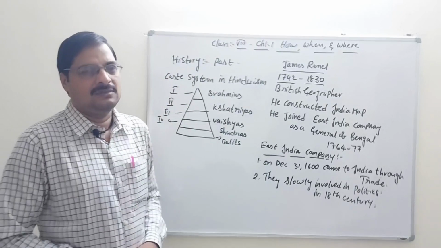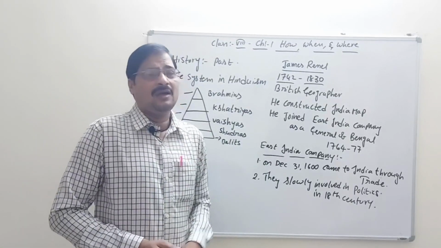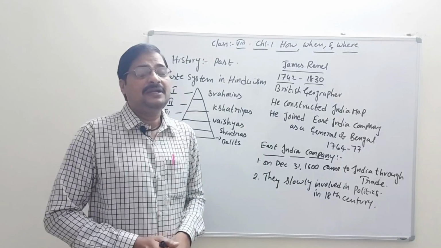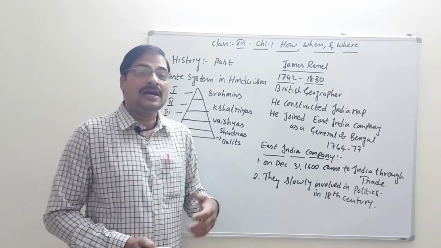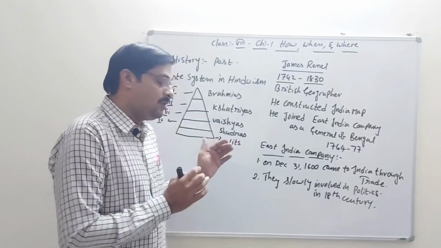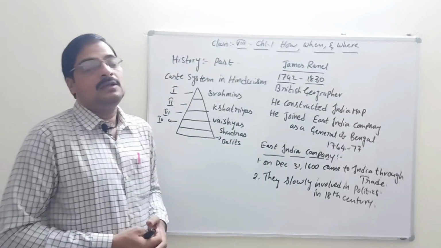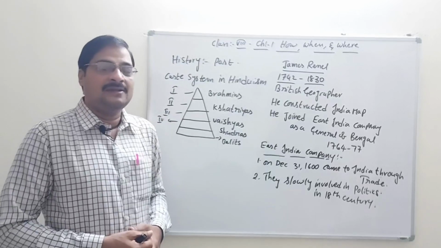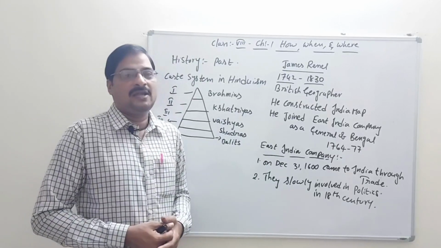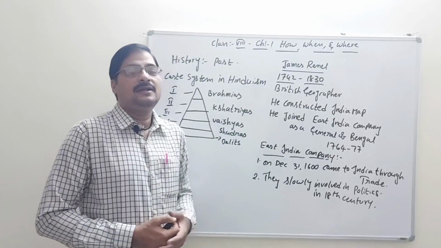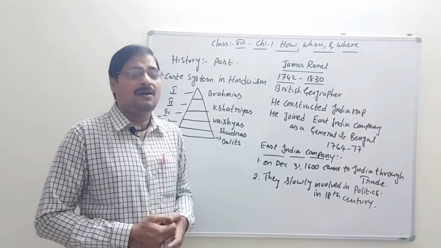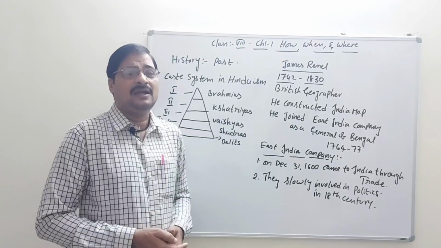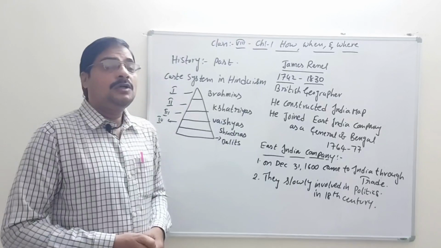Generally, we have different trading relations with other countries, not only England. We have trading with other countries like Germany, France, Russia, China, and other countries like the USA and Japan.